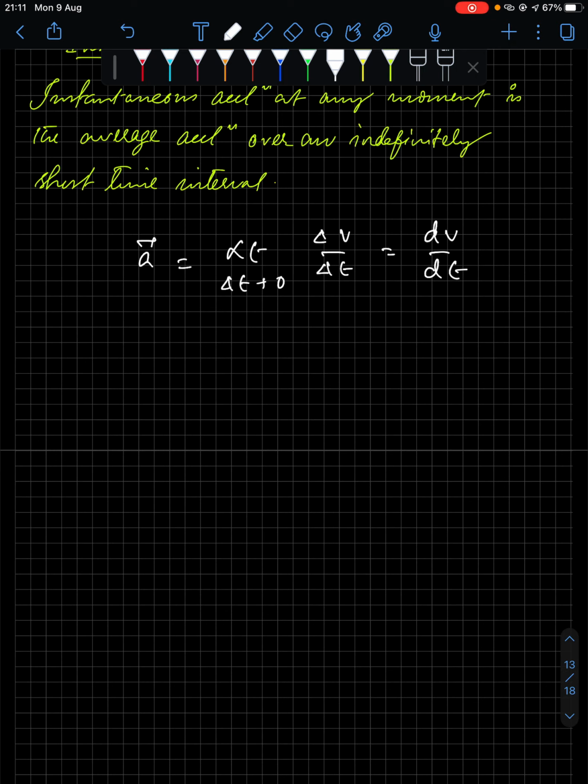So what do we have after this? What is the topic after this? Okay, let's see the equations of motion.